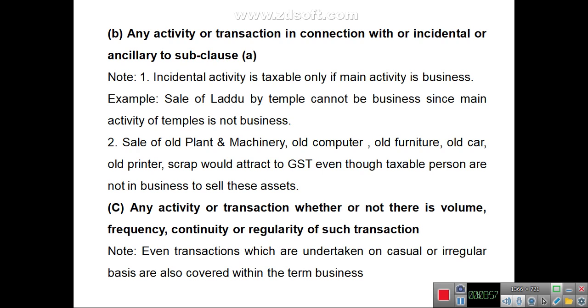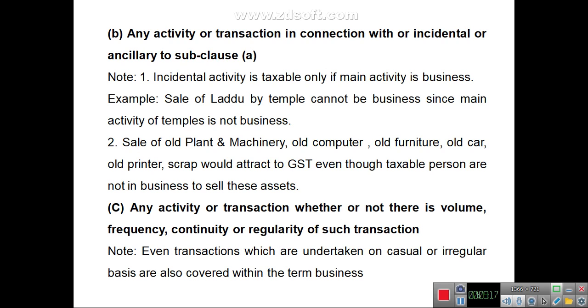For example, the sale of laddu by a temple will not be included in the term business, since the main activity of the temple is not business.